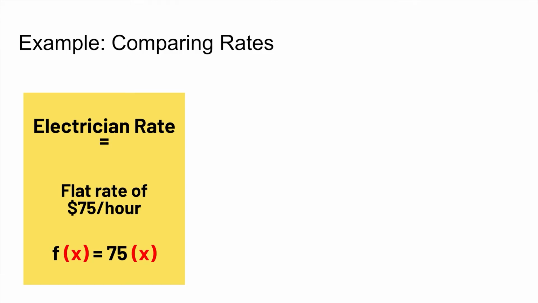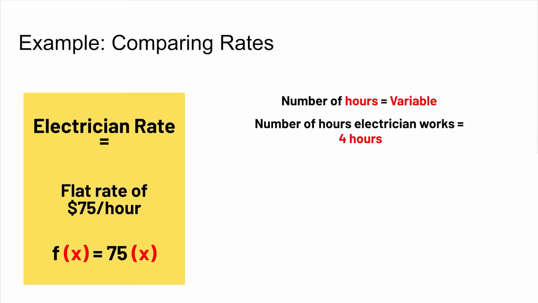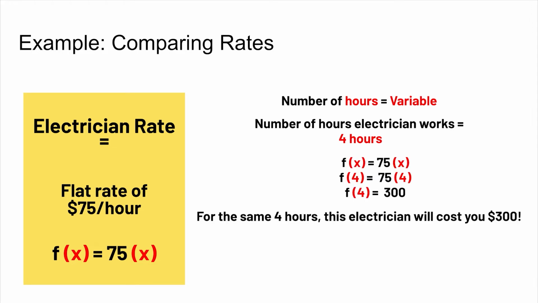Isaiah calls another electrician and her charge is a flat rate of $75 an hour. This function will be f(x) = 75 times x. So for the same 4 hours, she will cost you f(4) = 75 times 4, or $300.